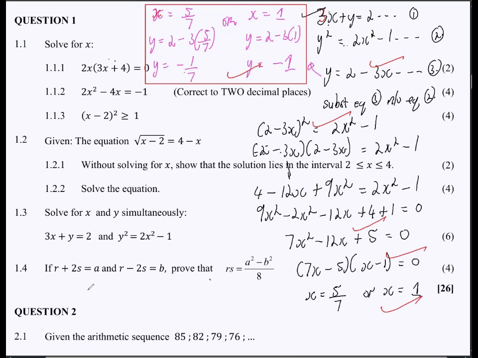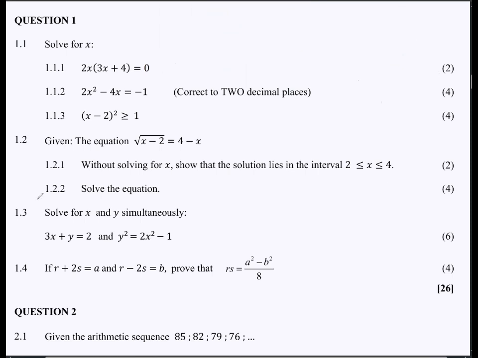Okay, so we are now on 1.4. If r plus 2s is equal to a and r minus 2s is equal to b, prove that rs is equal to a squared minus b squared over 8. Now, these questions have a tendency of just looking difficult. They're not difficult.